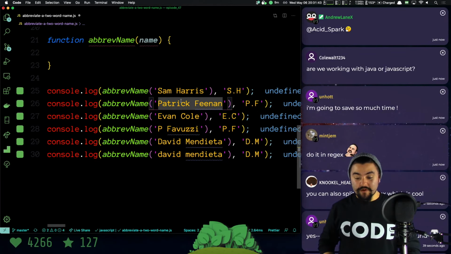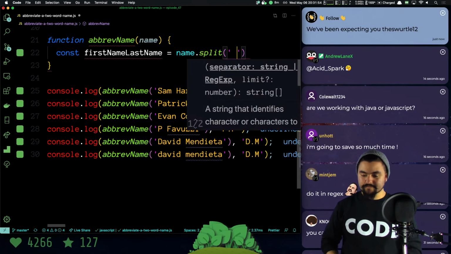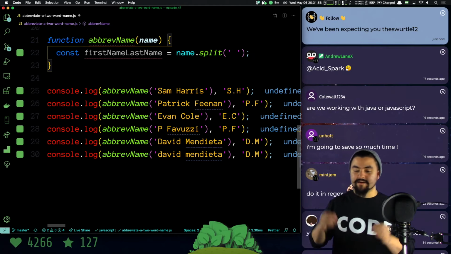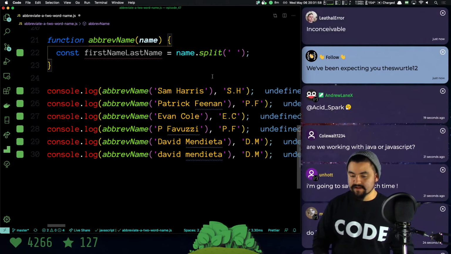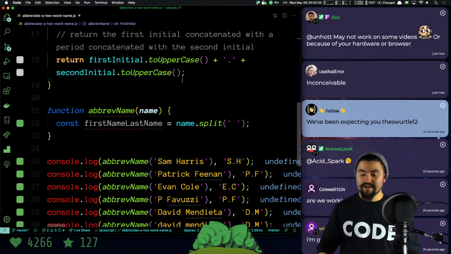Okay, so what we want to do is split it on a space. We'll say first name, last name equals name.split on space. That's going to give us back an array with the first name and the last name in it. Now, we already know that we can use this notation to get the first character and the last character.